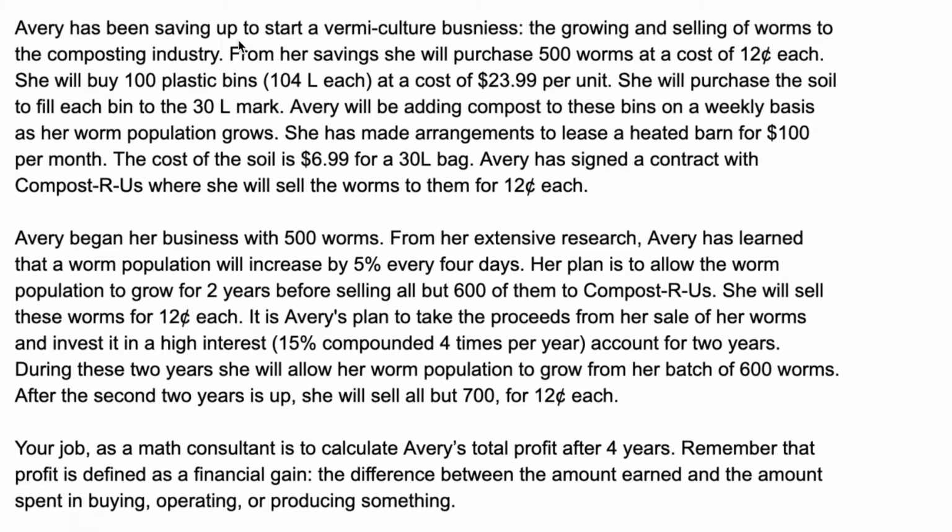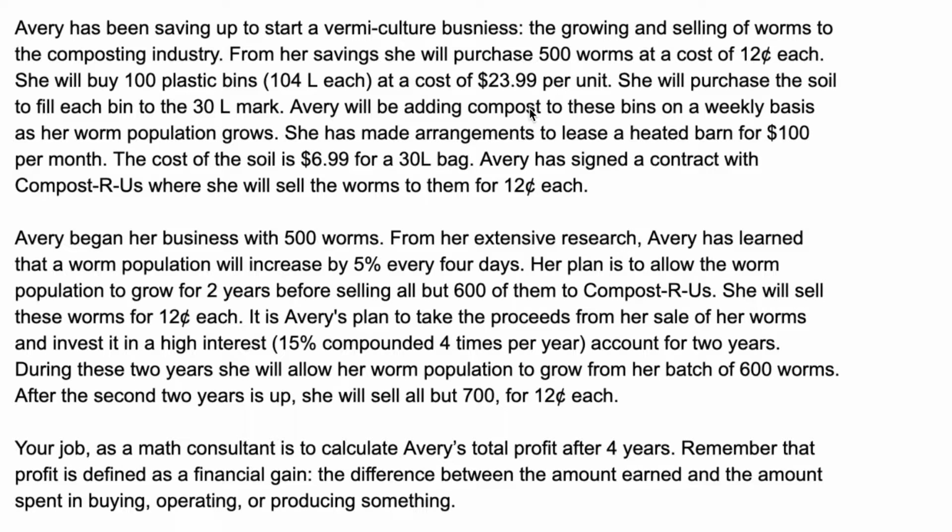Avery has been saving up to start a vermiculture business, which is the growing and selling of worms to the composting industry. From her savings, she will purchase 500 worms at a cost of 12 cents each. She will buy 100 plastic bins, 140 liters each, at a cost of $23.99 per unit. She will purchase the soil to fill each bin to the 30-liter mark.